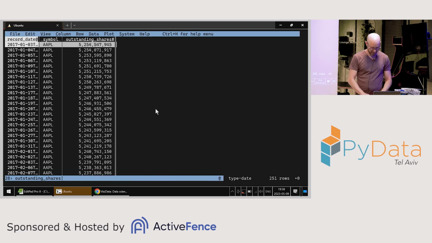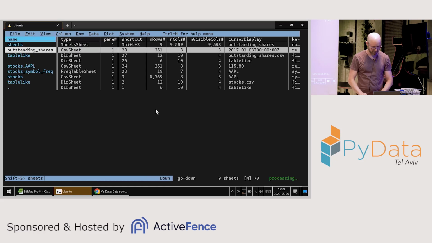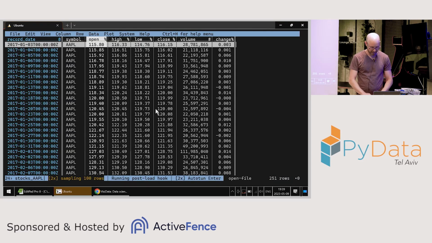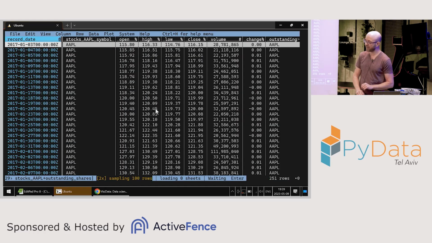First, I'm going to mark the record date as a key column, so VisiData will know on which column I'm doing the join. I've got this sheet open. I'm going to go back to the previous sheet I had open, and now I'm going to press ampersand to do a join. There are a bunch of different options for joins. I'm going to pick the simplest one, which is inner. And now VisiData did a join for me.